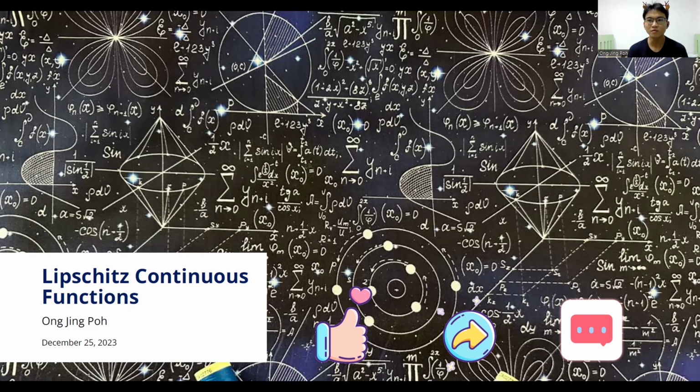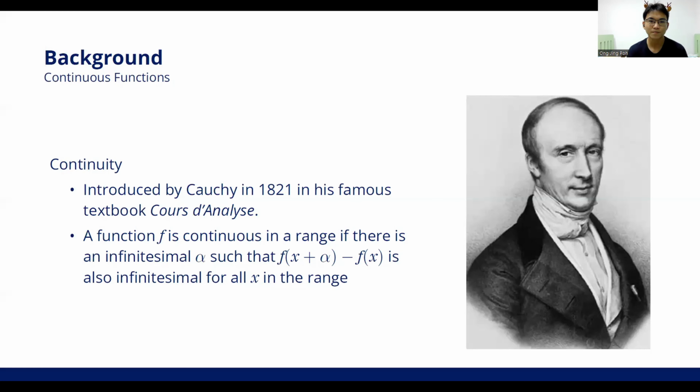Let's move to our background of the study. Firstly, continuity was introduced by Cauchy in 1821 in his famous textbook called the Analyse. In the textbook, he mentioned that a function f is continuous in a range if there is an infinitesimal alpha such that f(x plus alpha) minus f(x) is also infinitesimal for all x in the range.